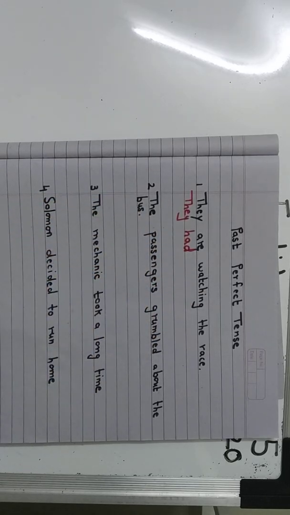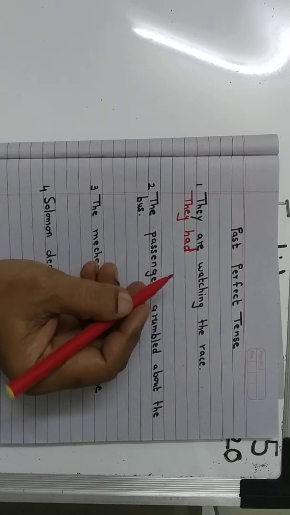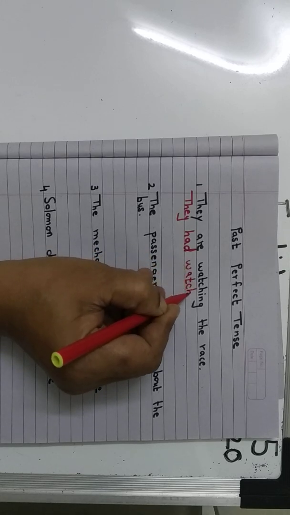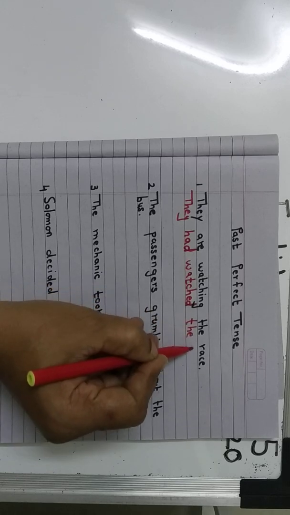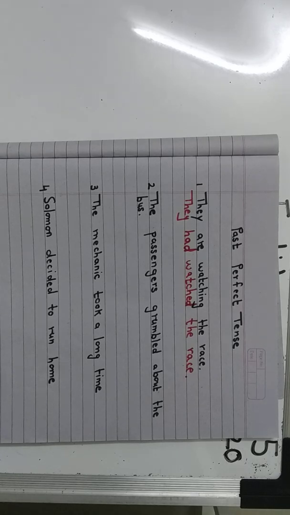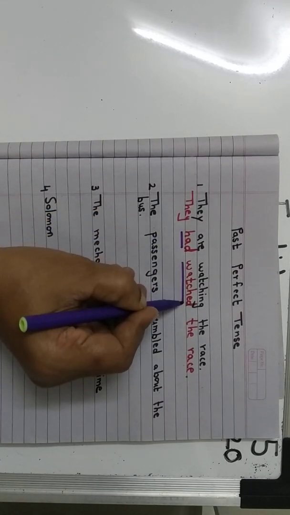Watching? Past participle or the past tense. It is a regular verb. So this is simple. They watched, they had watched the race. Got it? So you underline had and watched.